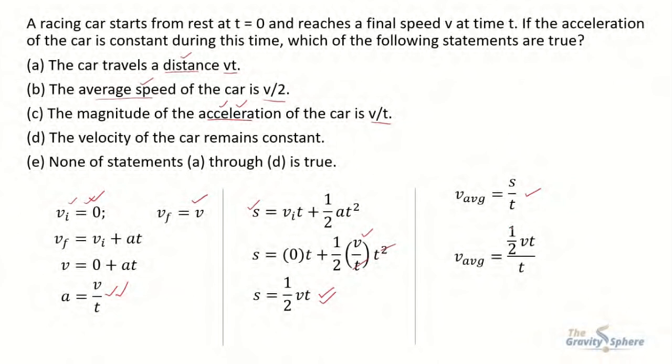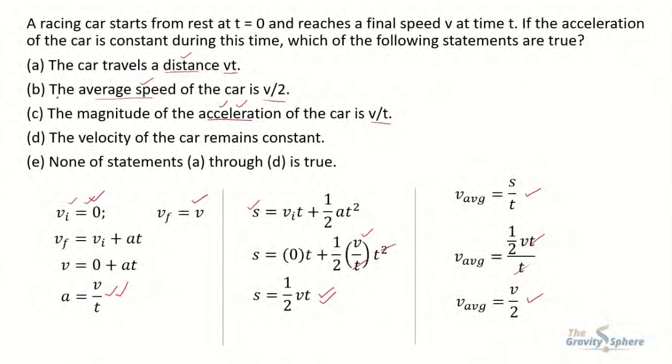Here t is cancelled by this t, and average speed becomes 1 by 2 v, or v by 2. Now these are the answers: v average equals v by 2, s equals 1 by 2 vt, and acceleration equals v divided by t.